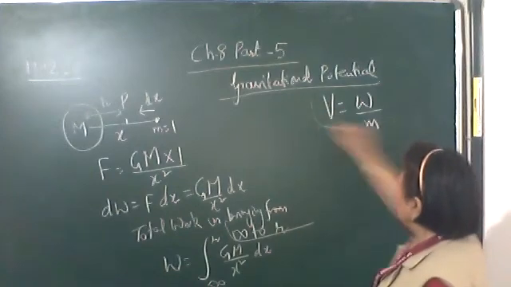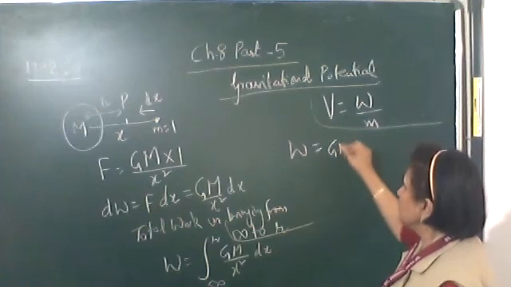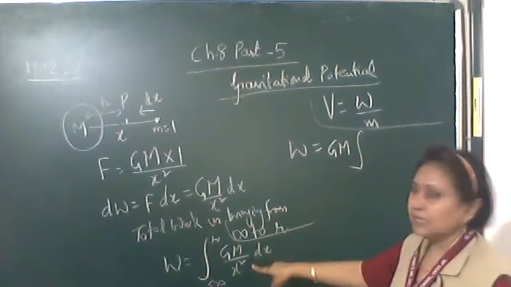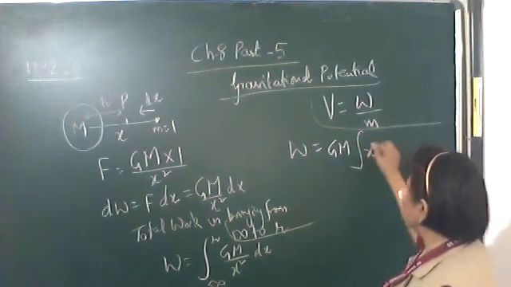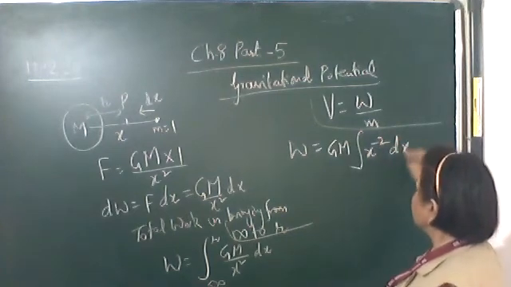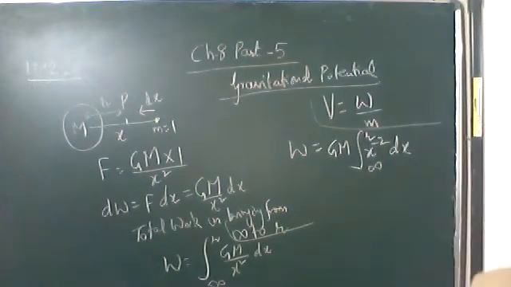Now integrating, the work done is equal to GM outside, integration of 1 upon x square, which is x raised to the power minus 2 dx, from infinity to r.